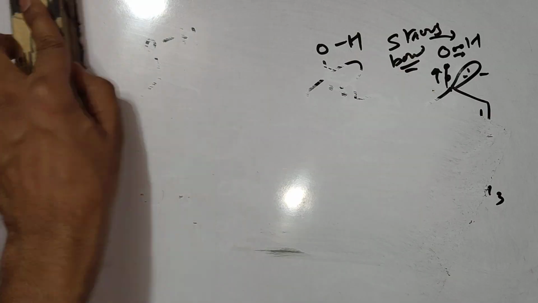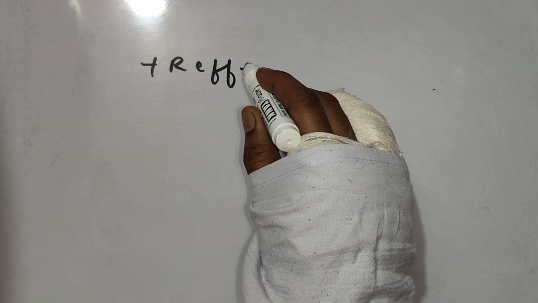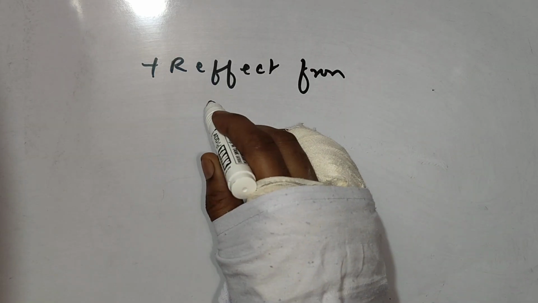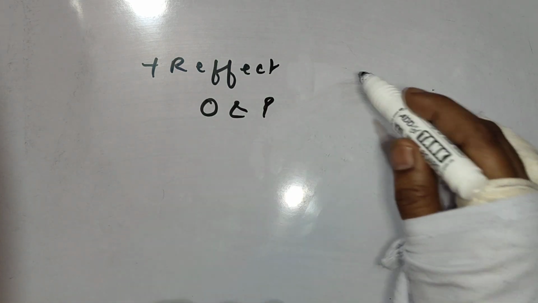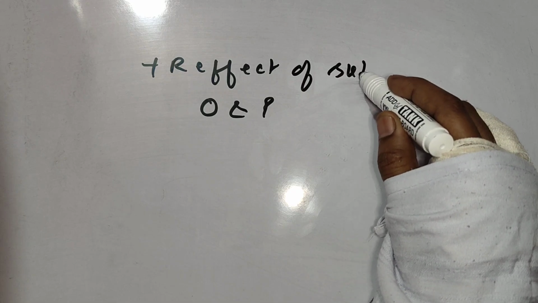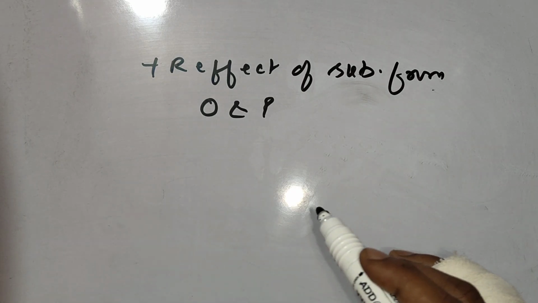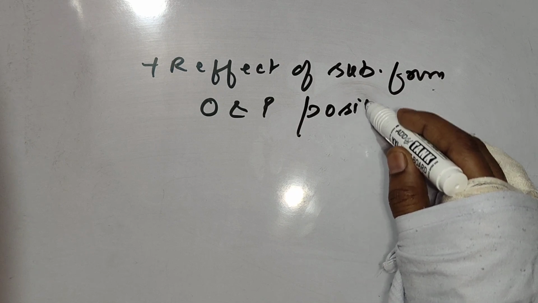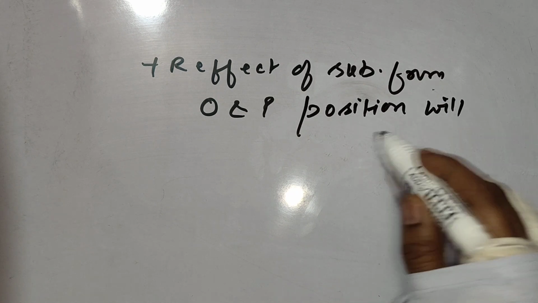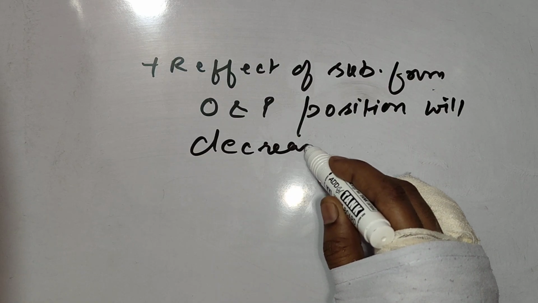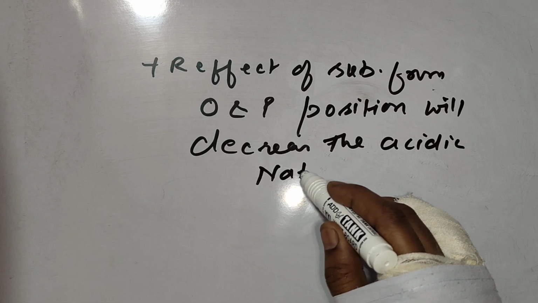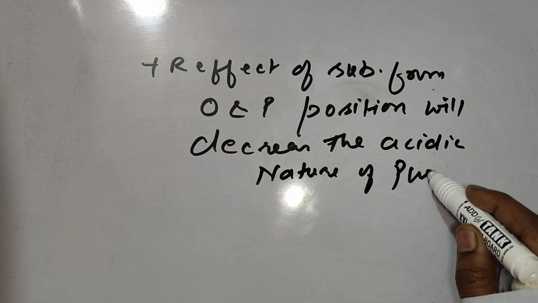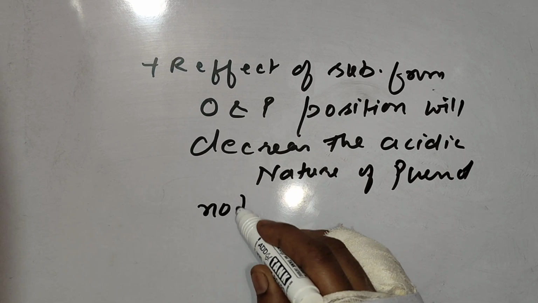The conclusion is, plus R effect of a substituent from ortho and para position will decrease the acidic nature of phenol, not from meta position.